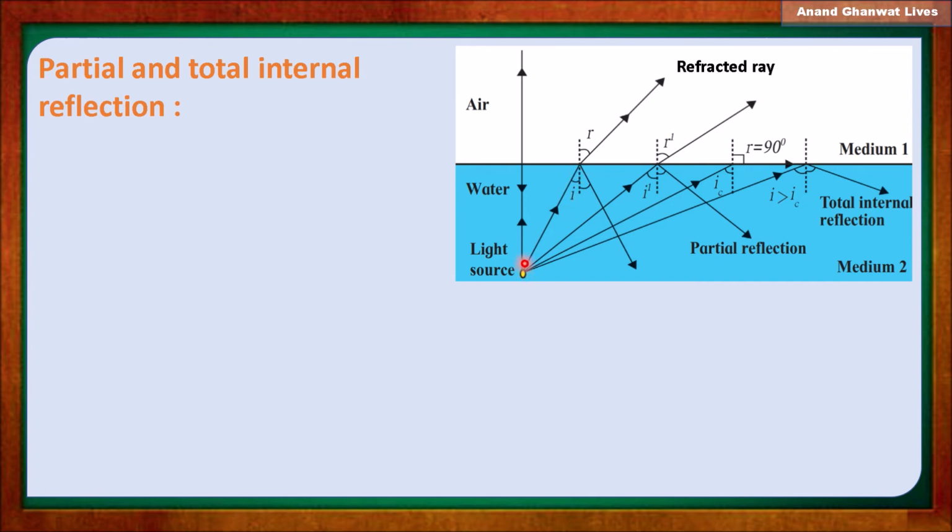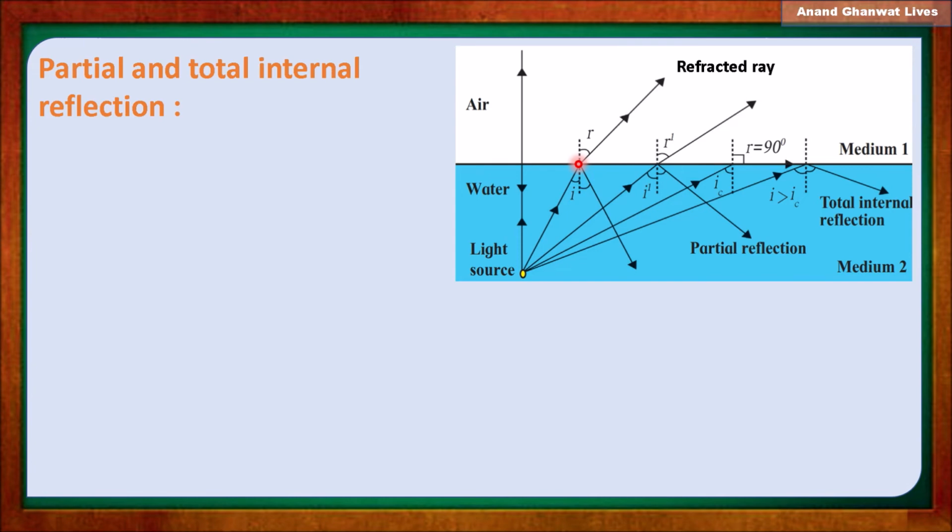The light ray coming from this light source reaches the surface of the water, and at this position the medium is changing from denser to rarer.